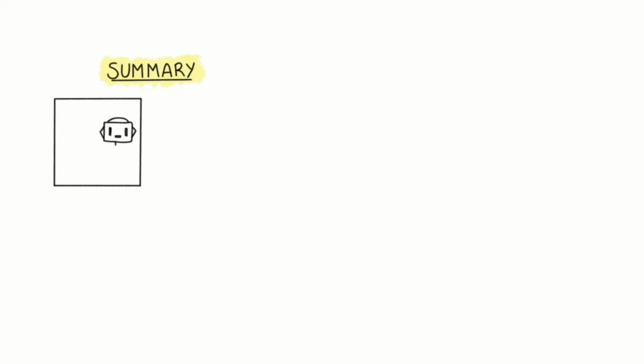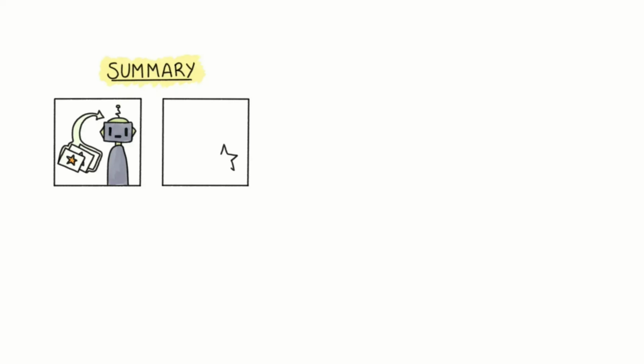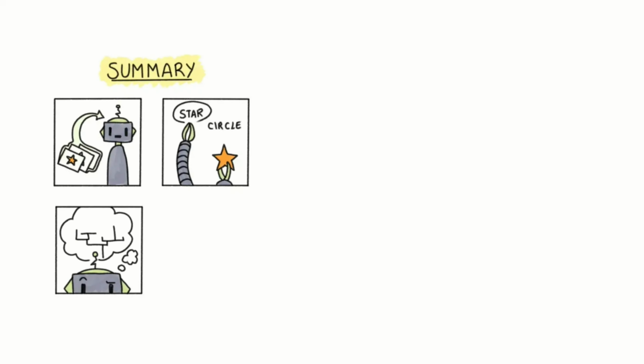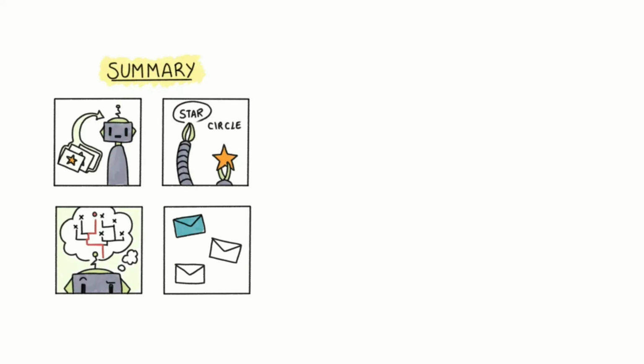So, to summarize, any type of machine learning has these 4 steps. 1. Feed data, give the machine lots of examples or data. 2. Find patterns. The machine looks for patterns in that data. 3. Make a model. The machine creates a mathematical model based on those patterns. And 4. Make predictions. The machine can then use that model to make predictions about new data.